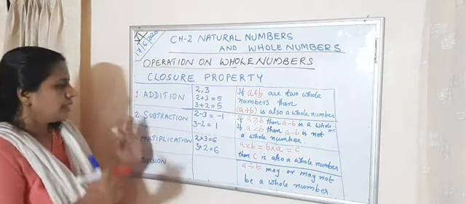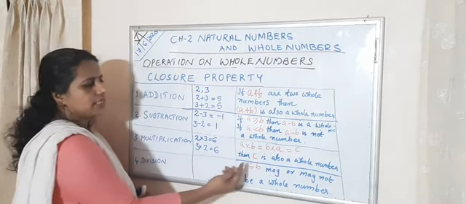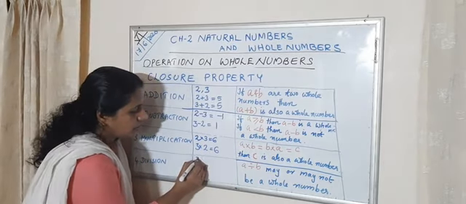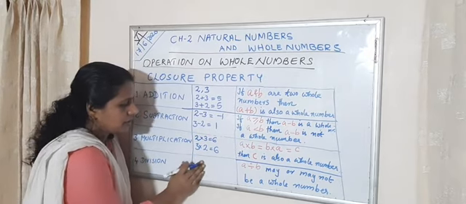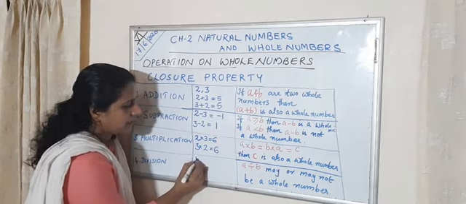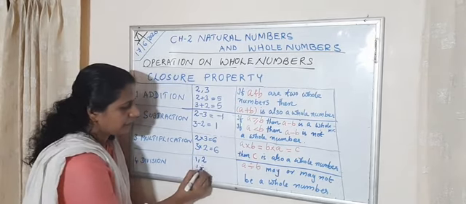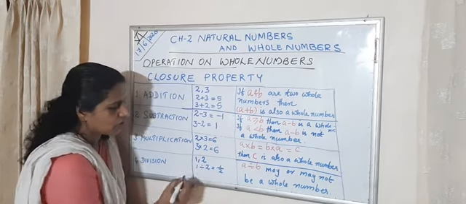Okay. Next one is division. A divided by B. Here I am taking another example, otherwise you will get both fractional numbers. I am taking 1 and 2. Then 1 divided by 2 is equal to 1 by 2, that is equal to half.